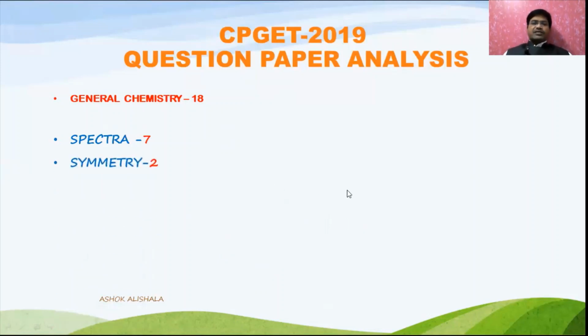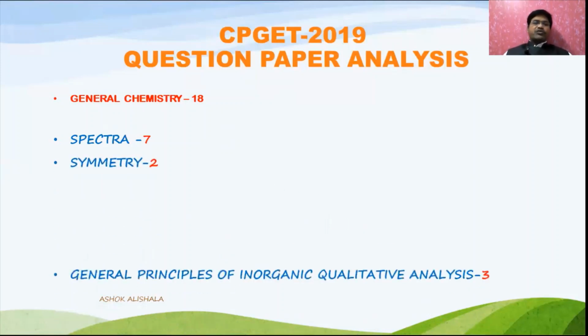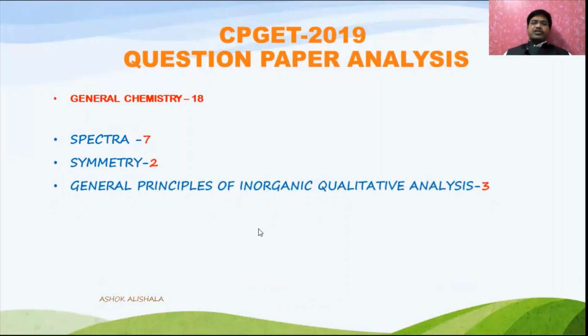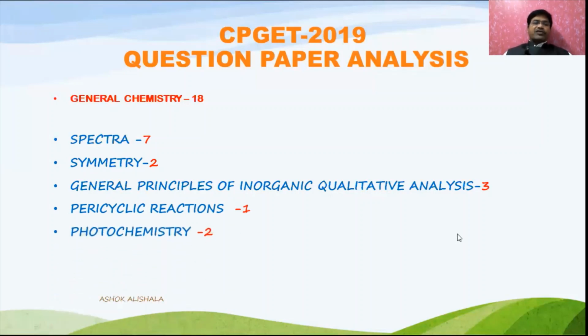And another one is symmetry, and it was provided 2 marks. And the general principles of inorganic qualitative analysis 3. This is also a very important topic, because you have experienced most of these practicals, that is salt analysis or volumetric analysis, in the lab. Just go through these concepts. And another one is pericyclic reaction, a very simple chapter based on the HOMO, LUMO, etc. You have to identify them.